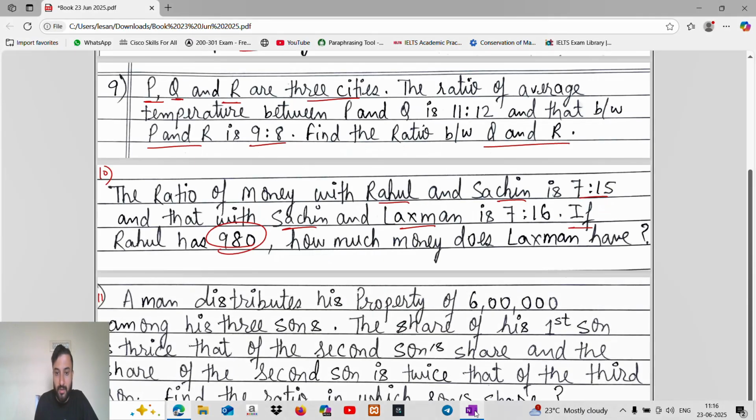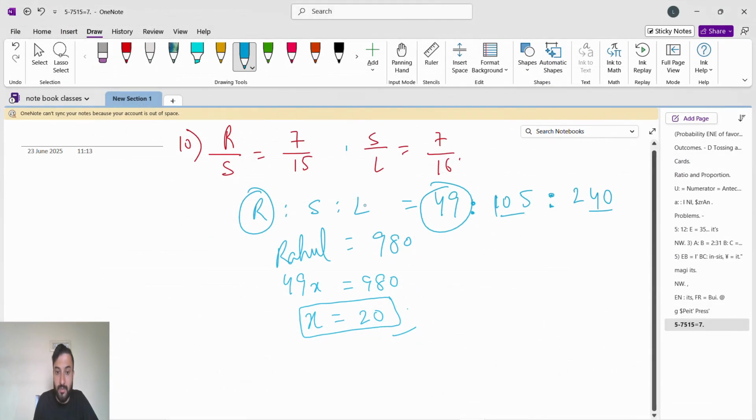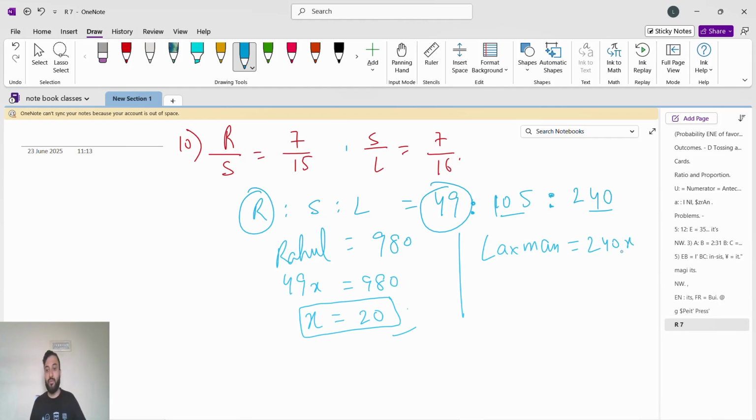Now they ask, how much money does Lakshman have? Lakshman is 240x. Now find x and substitute it. We found x is 20, so 240x means 240 into 20. You will get 4800. So the answer is 4800.